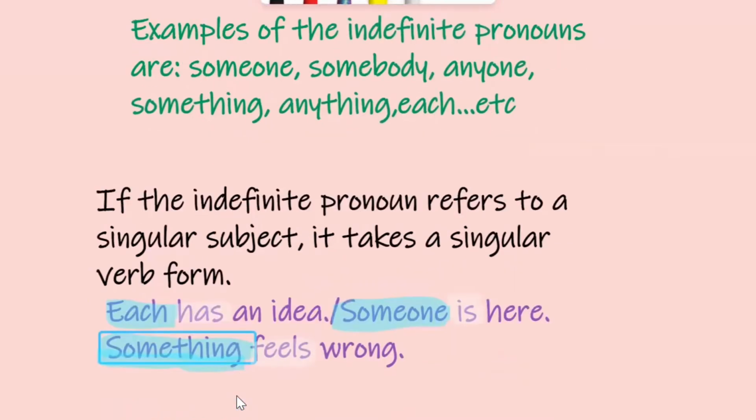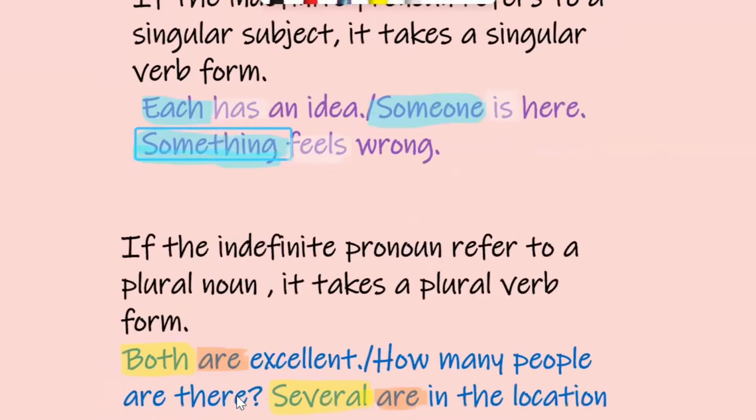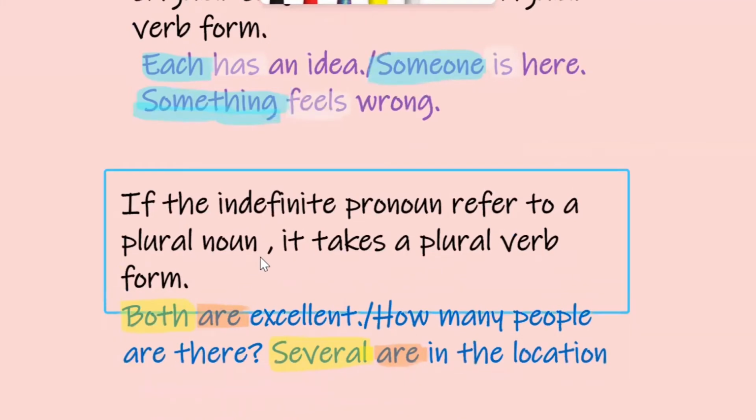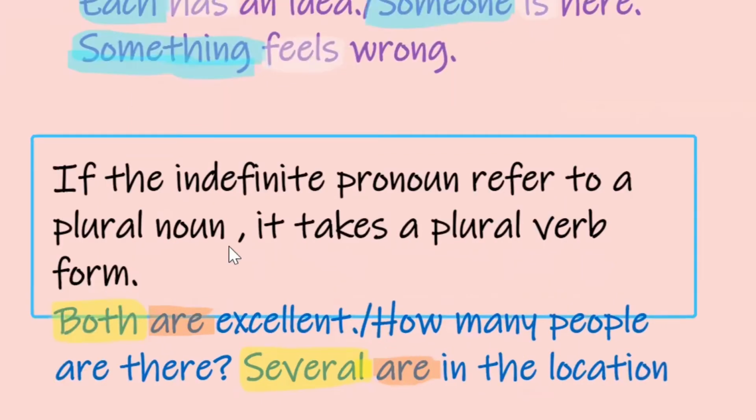But sometimes we find the indefinite pronouns refer to plural nouns. In this case, we have to give a plural verb form.